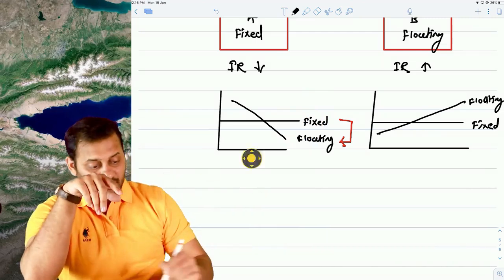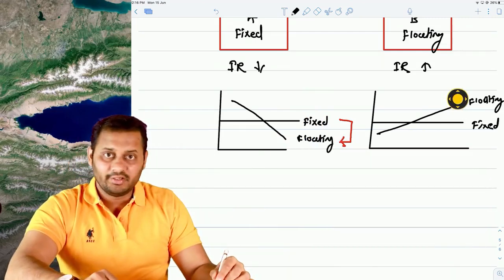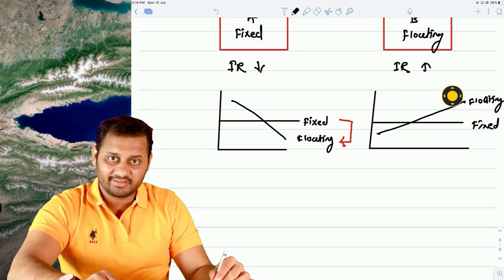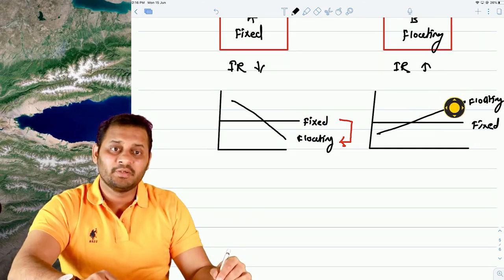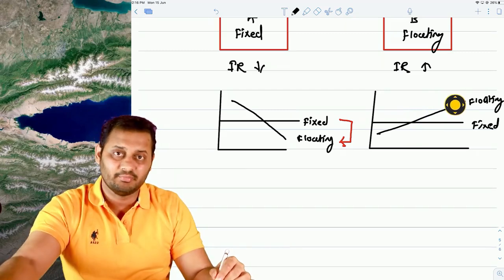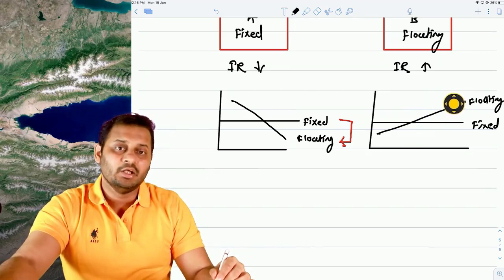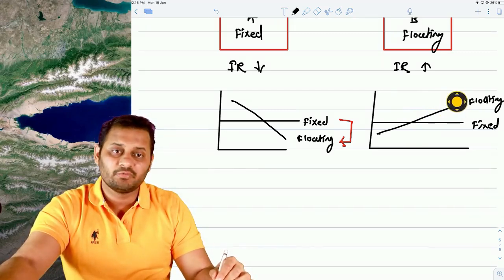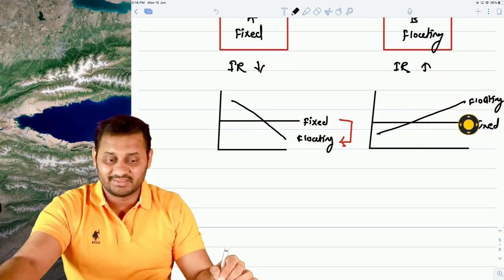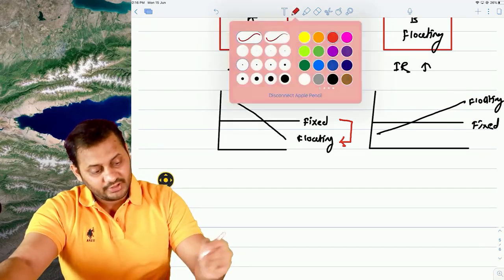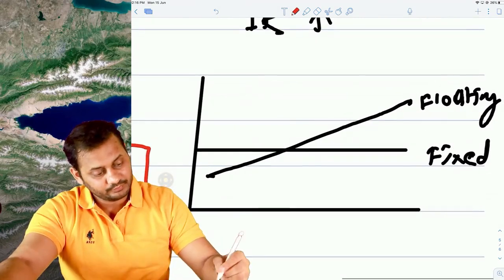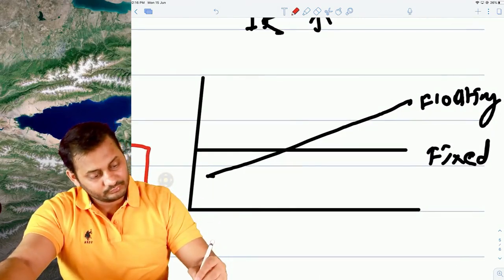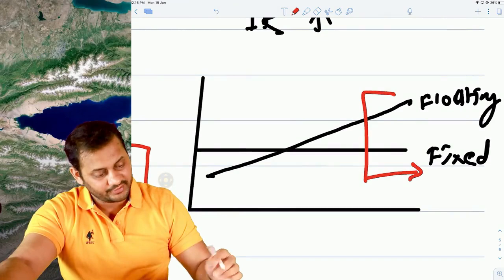Now he is paying floating interest rate, and if the floating rate goes up, he will have to pay more and more interest in the coming time. So this party wants to shift himself from floating to fixed rate in such a situation.